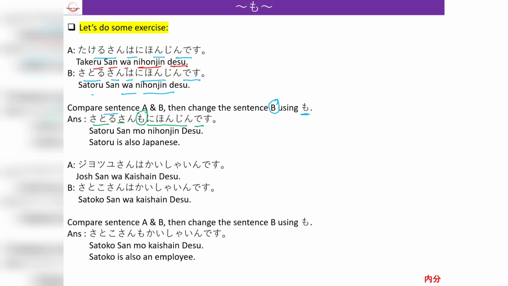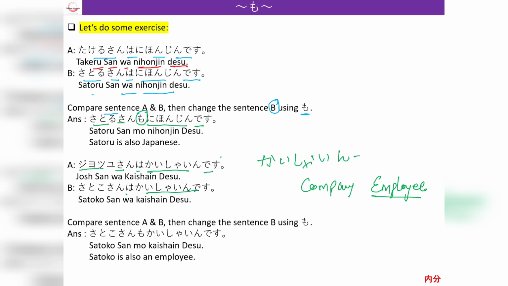Then our next exercise: Satoru-san wa Kaishain desu. Kaishain is company employee. So it is saying Satoko-san wa Kaishain desu.